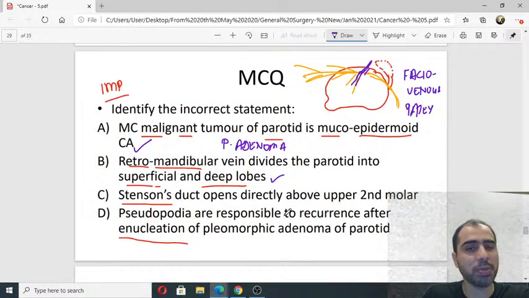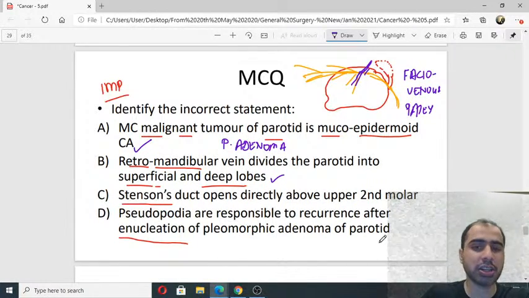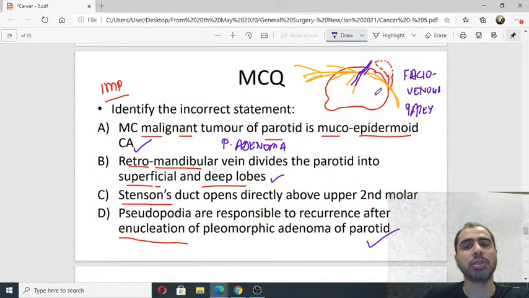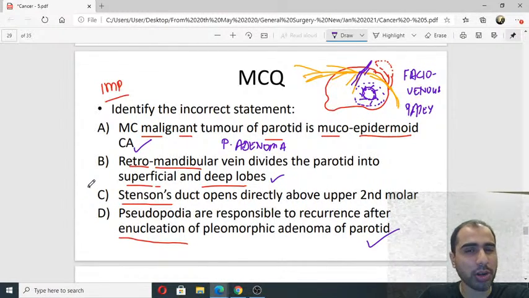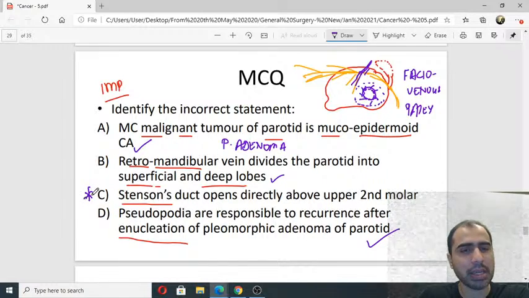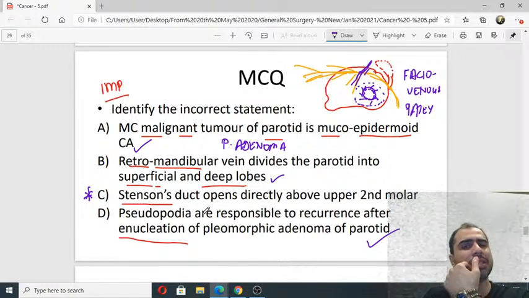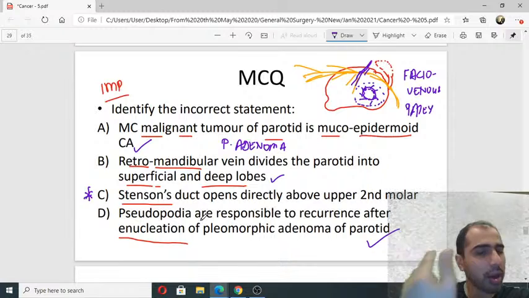Pseudopodia are responsible for recurrence after enucleation. Of course, this is correct. The whole world knows my pleomorphic adenoma has these extensions. Pseudopodia. If I just remove the tumor, not do a wide excision or a superficial parotidectomy, there will be recurrence. Nobody thought about this. Stenson's duct opens directly above the second molar.